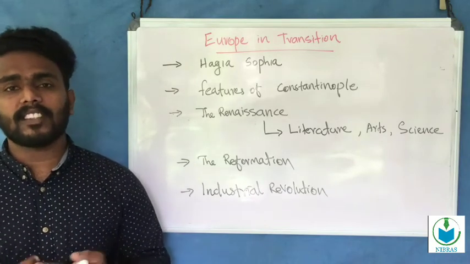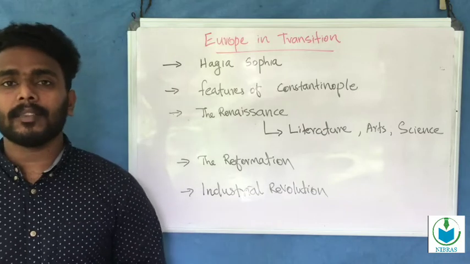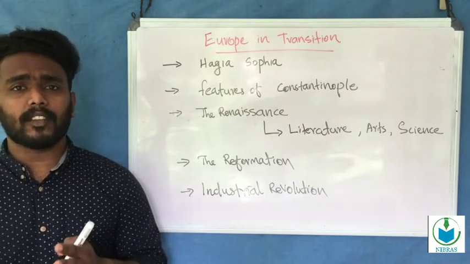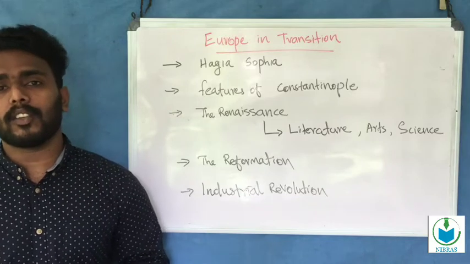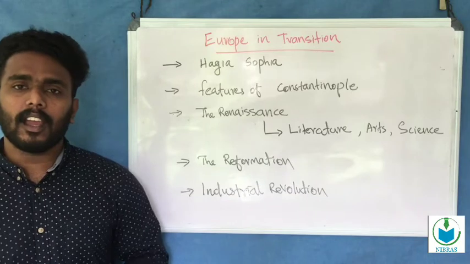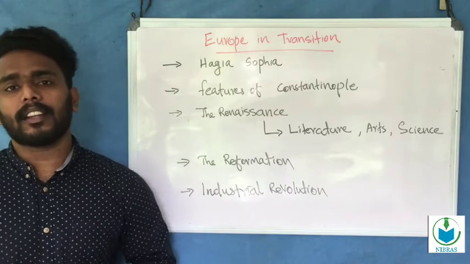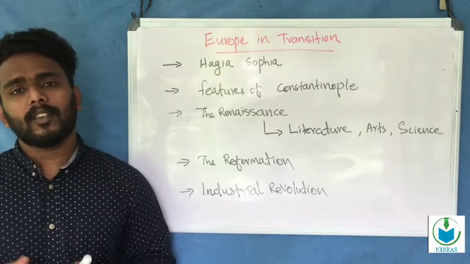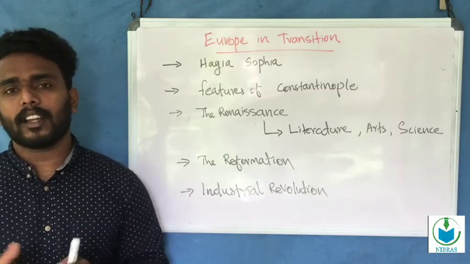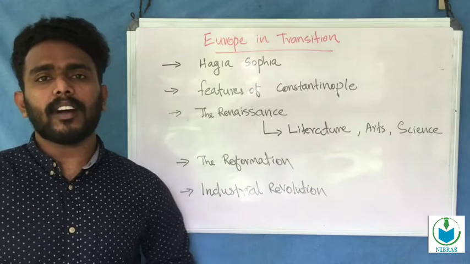His major work was Secretum. The other writers of the Renaissance period were Dante, Boccaccio, Cervantes, and Erasmus. These are the other writers in the Renaissance period, and we also discussed their major works.